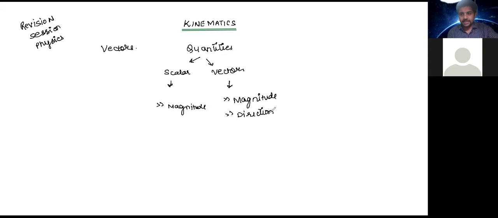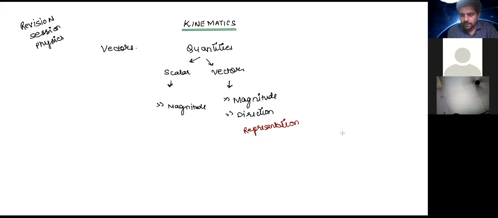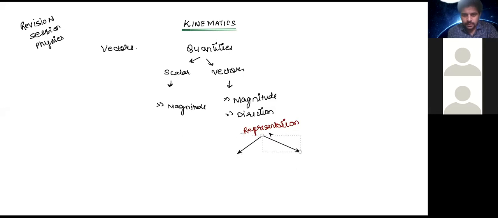In order to represent a vector quantity, we have two ways. The first one is by the use of an arrow. So an arrow can be used to represent a vector, right?